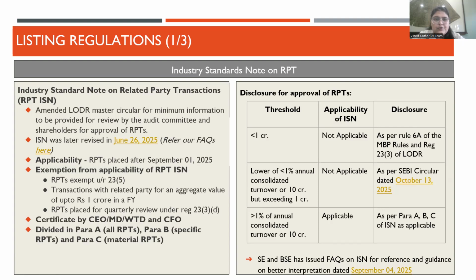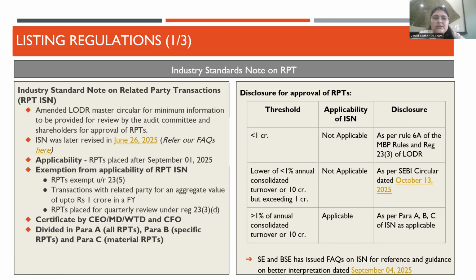This ISIN was first introduced by SEBI along with the industry standard forums in February 2025, which was then later revised in June 2025. Presently, this is applicable from September 1st, 2025. Now, there are certain cases where this ISIN is not applicable, which are when the RPTs pertain to the exempted transactions under Regulation 23(5), when the aggregate value of transactions in a financial year is less than 1 crore, and when the RPTs are placed before the audit committee for the quarterly review.